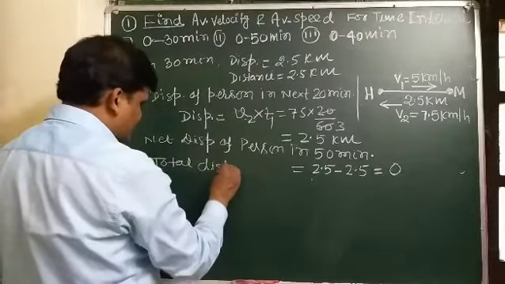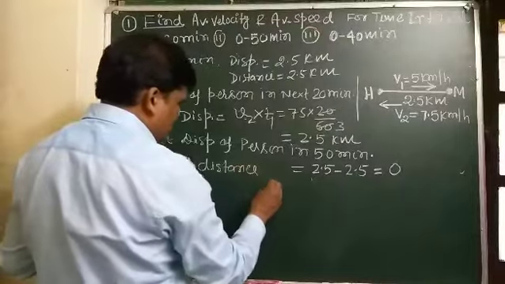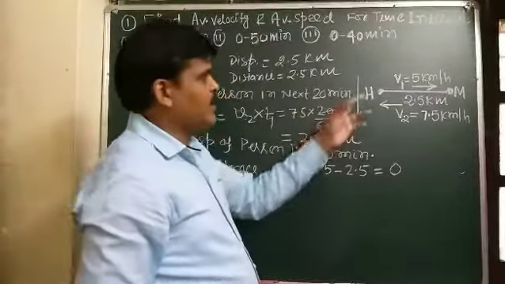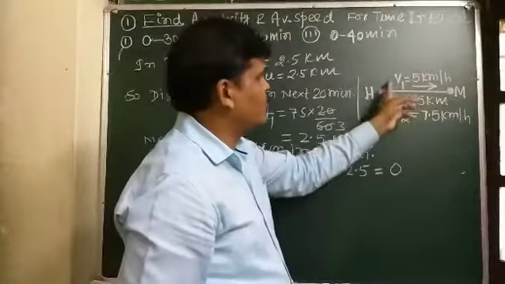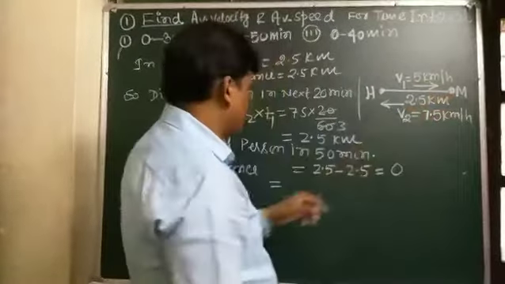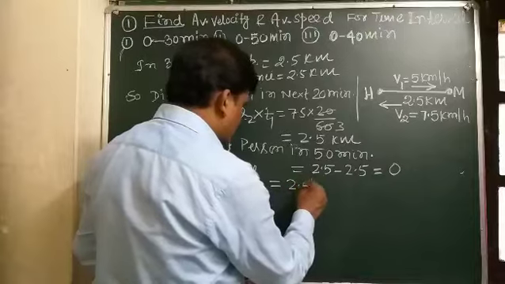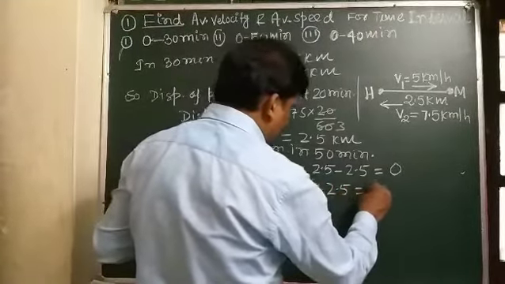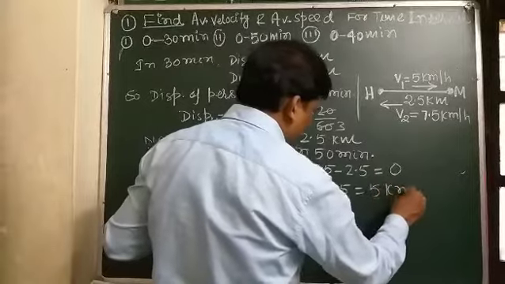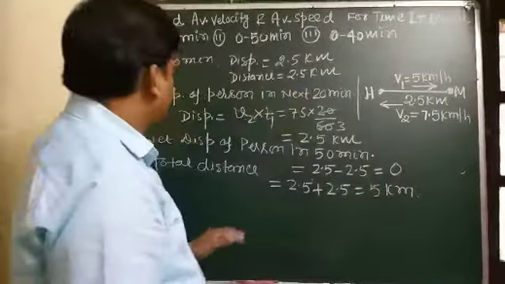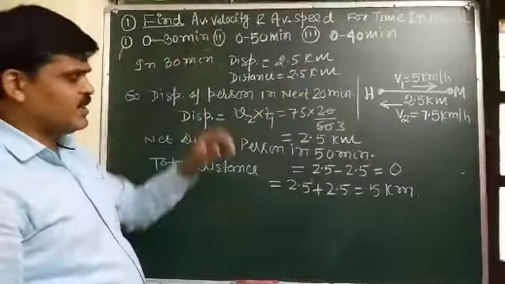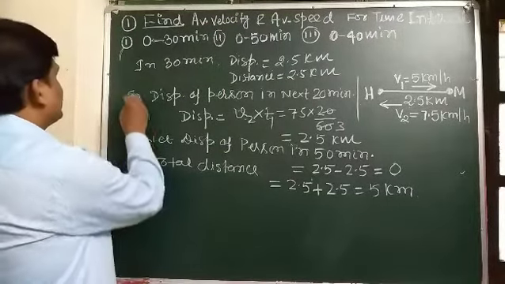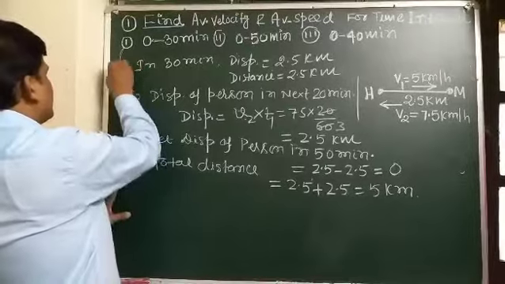distance, which is equal to what? Distance is a scalar quantity and total distance must be added, 2.5 kilometer and 2.5 kilometer. So the total distance comes out to be 5 kilometer. But we have to find the average velocity. Average velocity in this case, the second part we are deriving here.